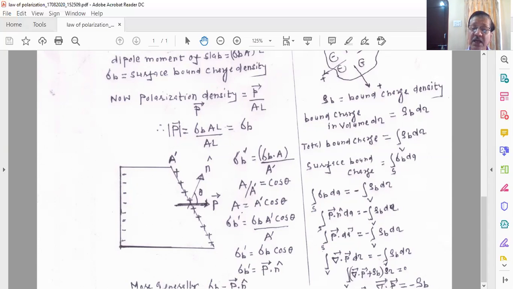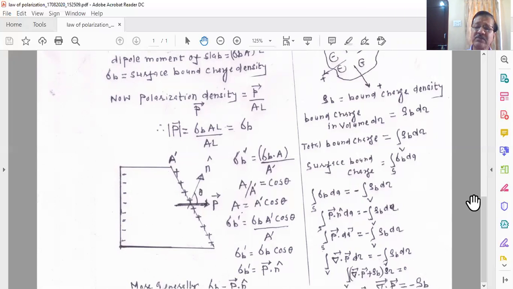Today I have discussed how to compute the polarization density vector P, explained the existence of polarization charges, bound charges, and how we got a relationship between the bound charges and the polarization density vector. So this is one important law which you have to remember.